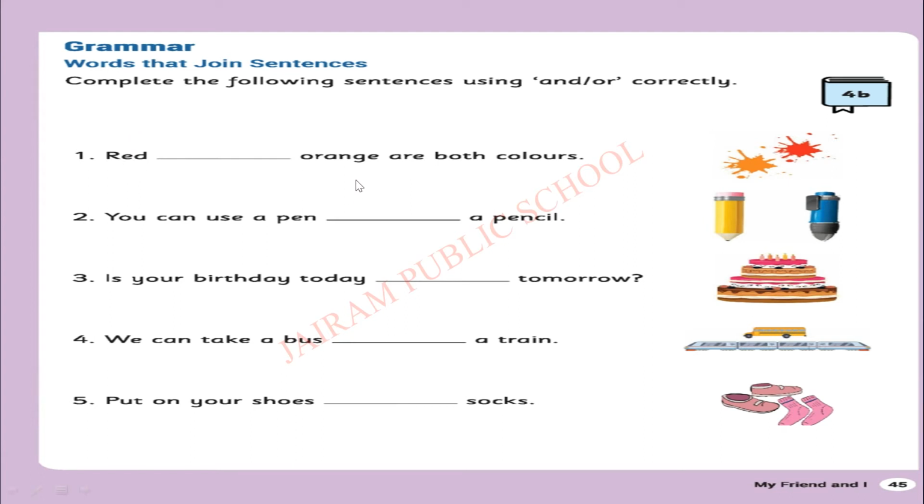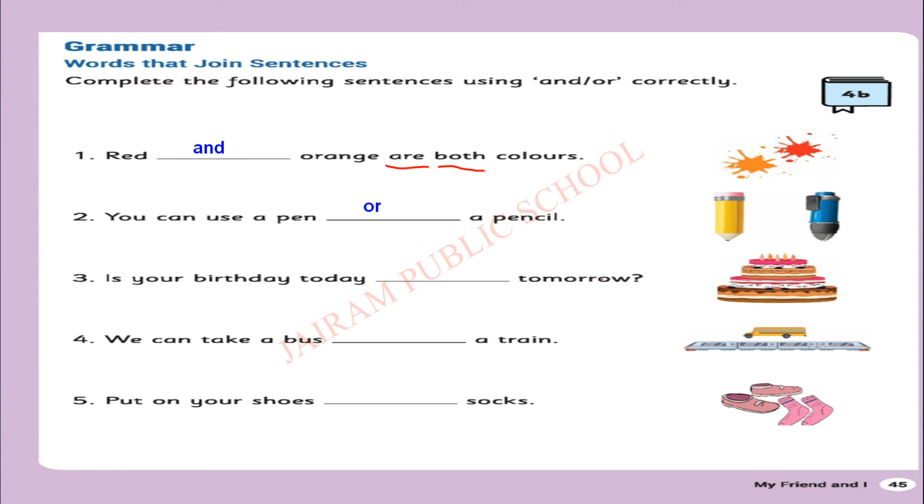Okay, let's start. Red dash orange are both colors. Yes, here comes a clue word, both. And also are; are means plural. So what should we write in the dash? And. Okay, yes, we can use a pen dash a pencil. Very good, we can write pen or pencil. Here you can write and also. That's also right because no singular or plural is mentioned here. Okay, you can use and also. No issues.